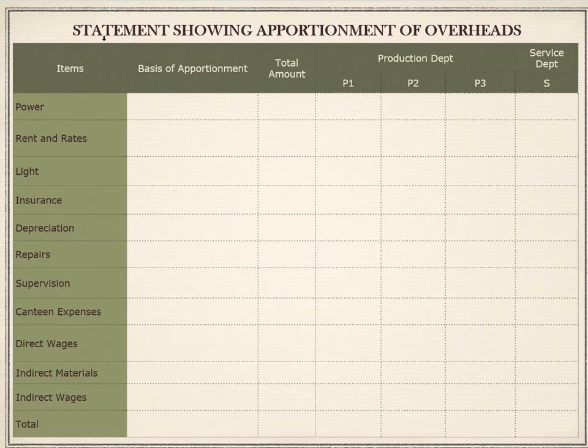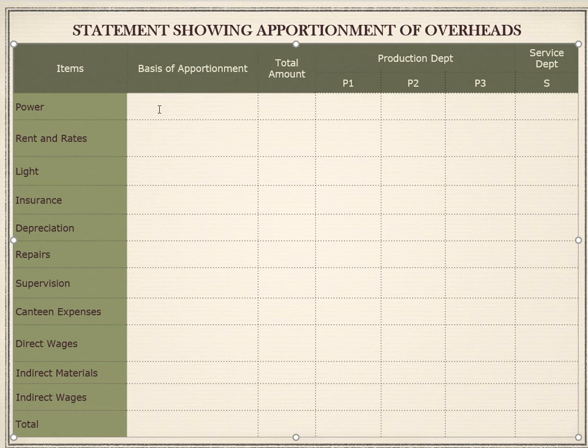So here, as you know, the format of the problem, the heading is going to be statement showing apportionment of overheads or primary distribution summary. So for my convenience, I have already filled the items here. Usually there will be 3 plus number of departments, number of columns. So first 3 columns is for items, basis of apportionment and total, followed by the number of departments in this company. So now let us begin with the first item, which is power.